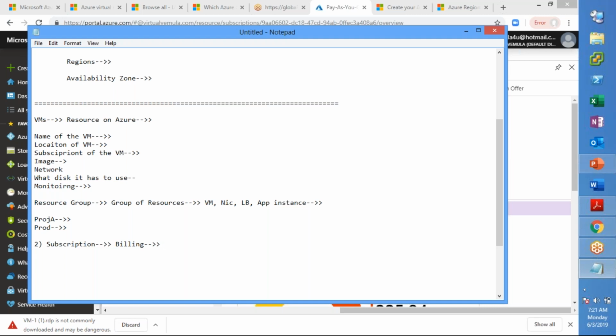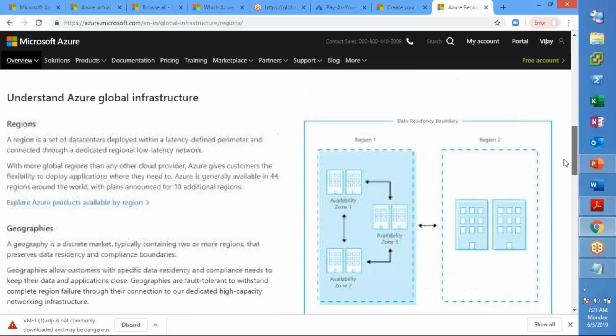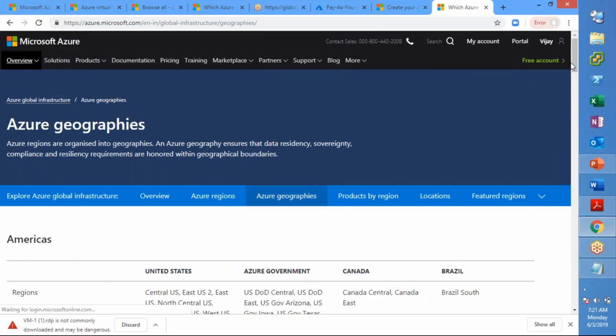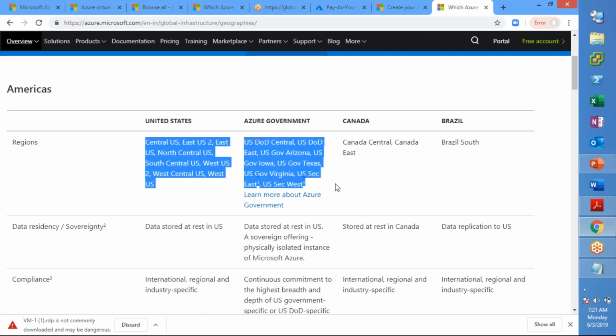So a resource group, a subscription, and the third one is the location. Location is something you will select based on the region. Here you will have geographies, and within each geography you will have multiple regions. These are the different regions, and all of them are listed when you create any resource, which helps you select the region in which you want to provision the resource.